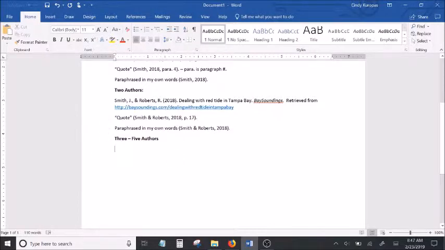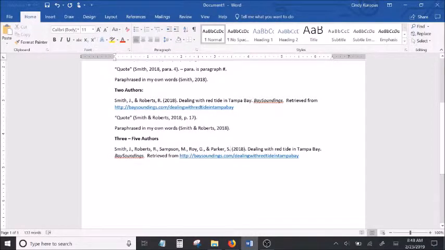Here is where the rules get a little more complicated. APA has a rule specifically for a case where you have 3, 4, or 5 authors, exactly, as the authors of your source. If you have 3, 4, or 5 authors, you have to list all of their names on your reference for your documentation.